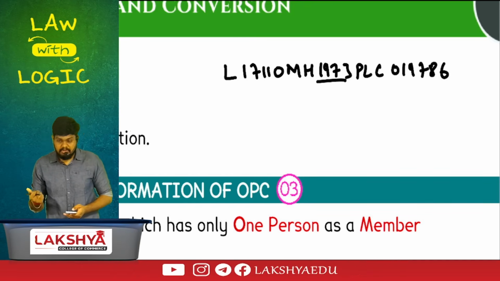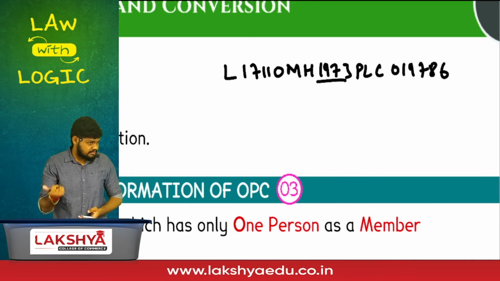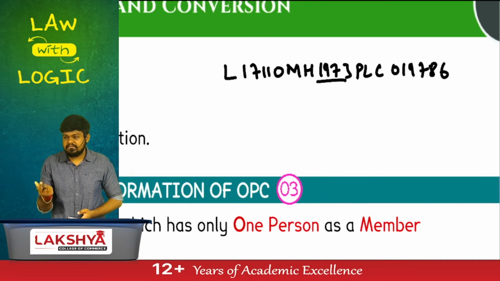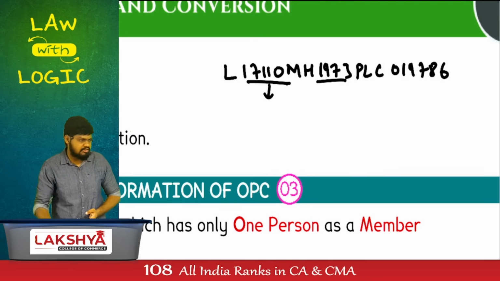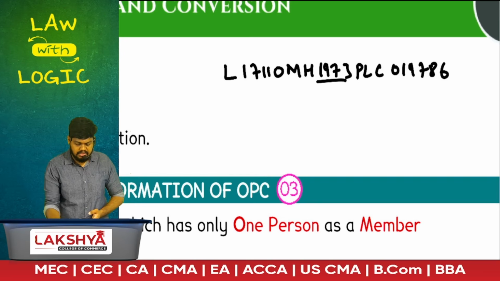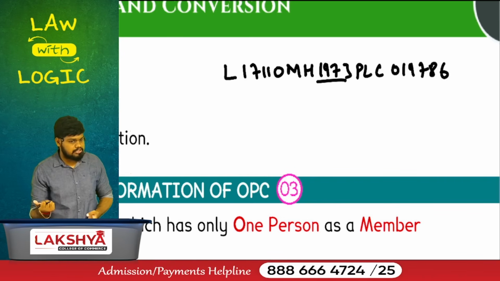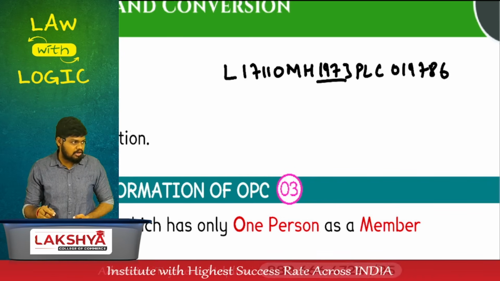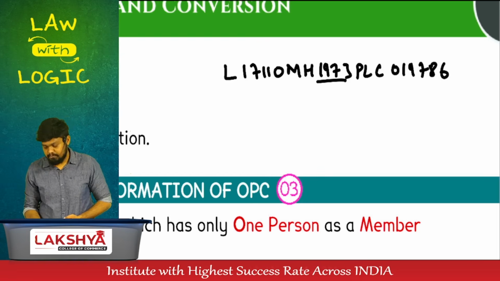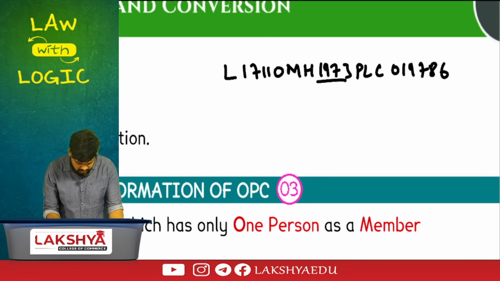CIN number. What can you identify just by the CIN number? We can understand whether it is a listed company or an unlisted company. We can understand the industry in which it works. Industry code, you can just put it in Google and you'll get the business it works in. You can define the state in which it is incorporated, the year of incorporation, and the type of the company.